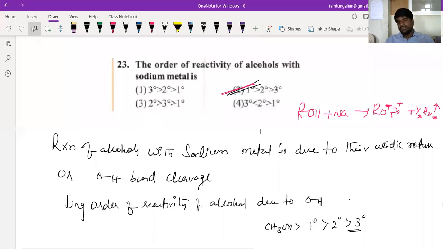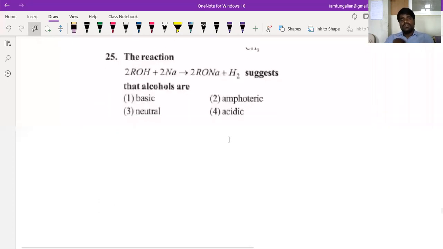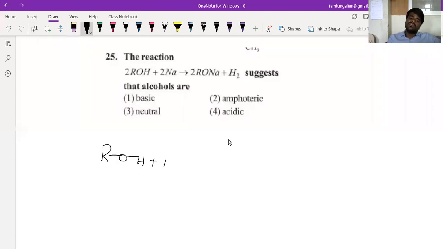So this is your reaction. Yeah, the reaction is due to the breaking of this particular bond. Which bond is undergoing breaking? This bond is undergoing breaking. So in the reaction, see, the same reaction is given: reaction of alcohol with sodium metal. What does it form, beta? It forms this product with the liberation of H2 gas. So what does this reaction suggest, beta? It suggests acidic nature.